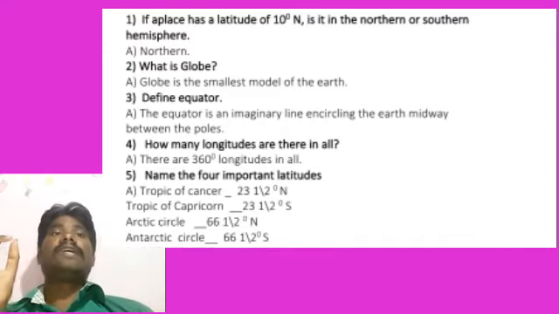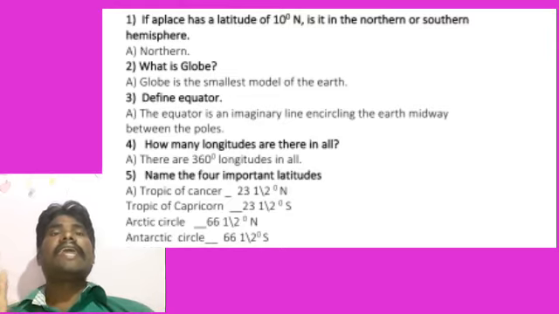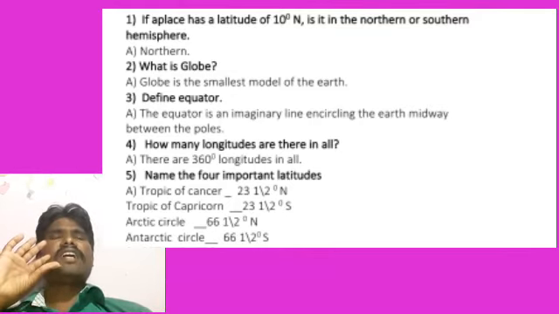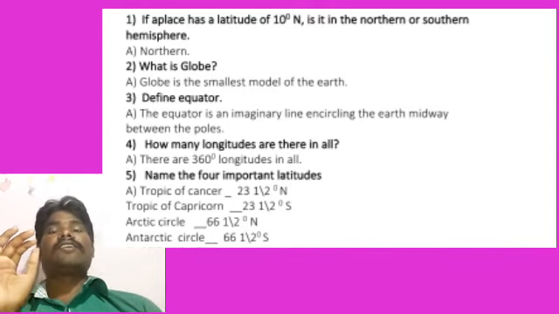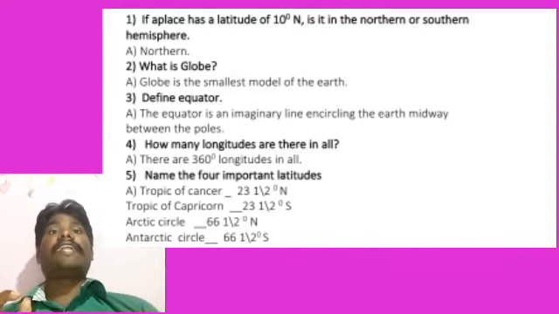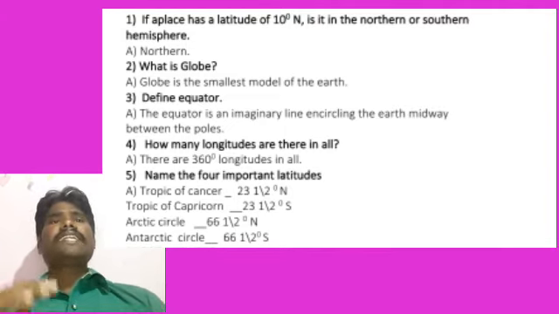Okay, listen carefully. The equator is an imaginary line. The equator is an imaginary line that encircles the earth midway between the poles. Between the poles, in the center, one imaginary line is going. That line, students, is an imaginary line, and we say that it is the equator. Okay, students, not only that, listen carefully.